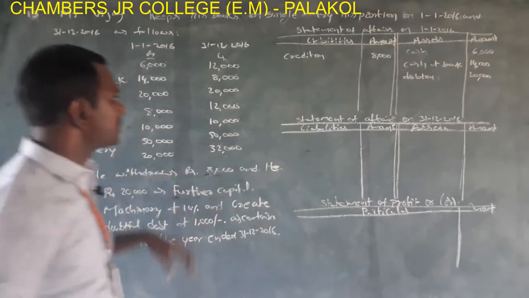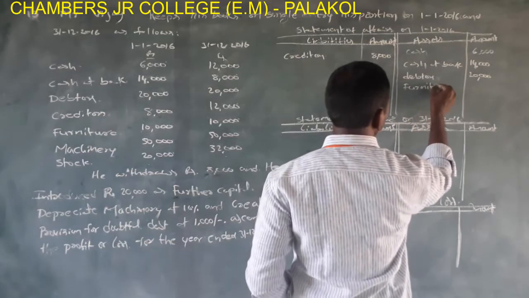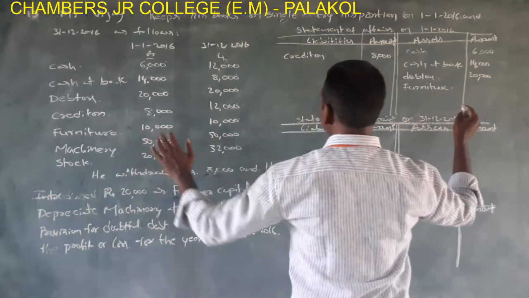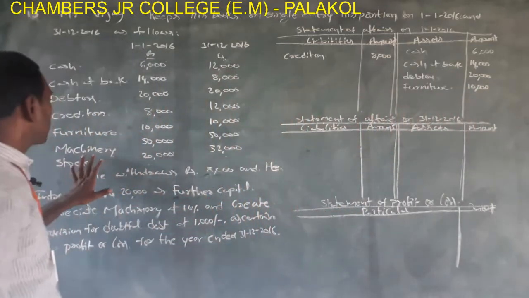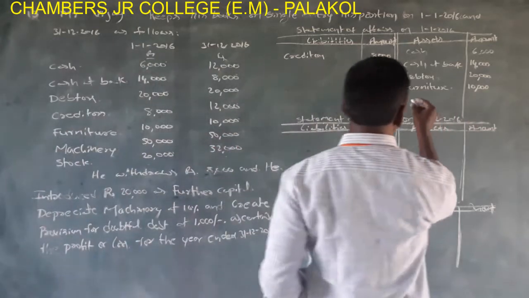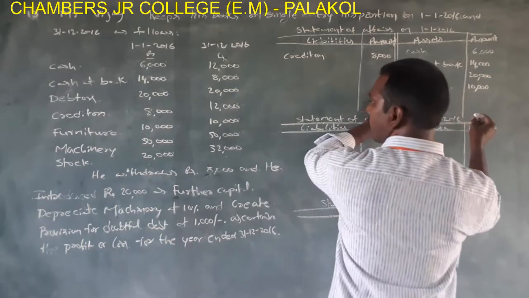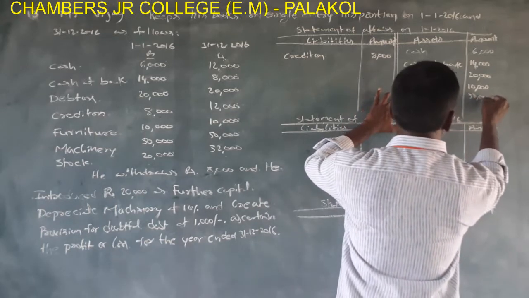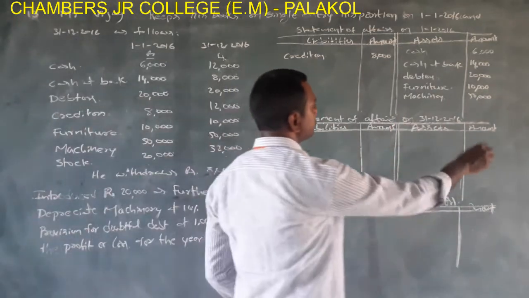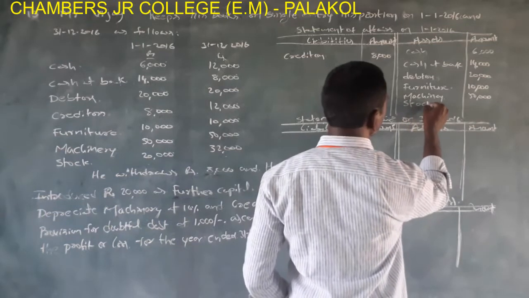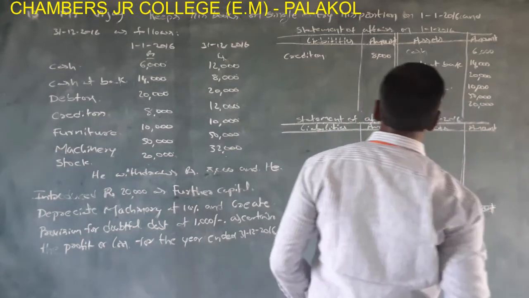Next one, furniture. This is an asset. Furniture rupees 10,000. Next one, machinery rupees 50,000. This is also an asset. Machinery rupees 50,000. Now the last one, stock. Stock is also an asset. Stock rupees 20,000.